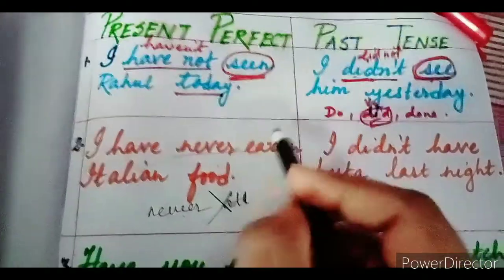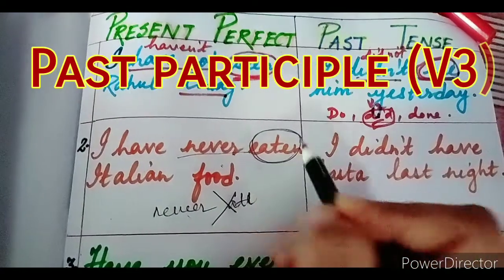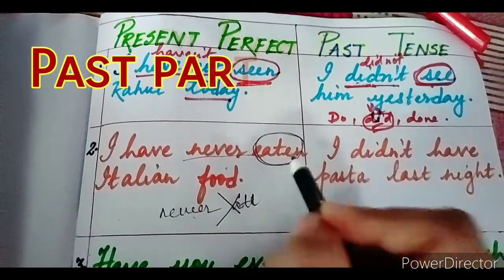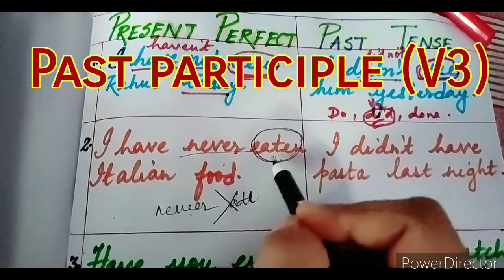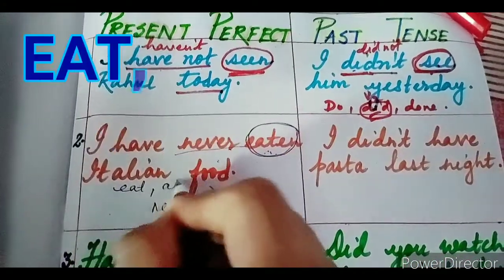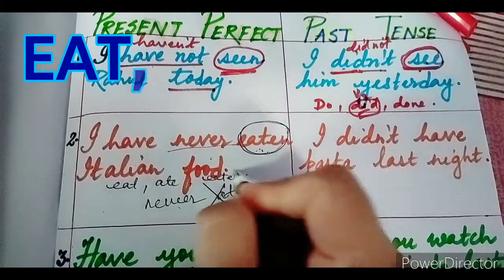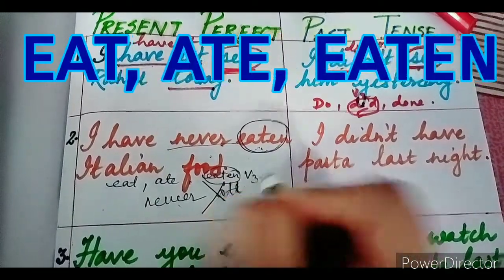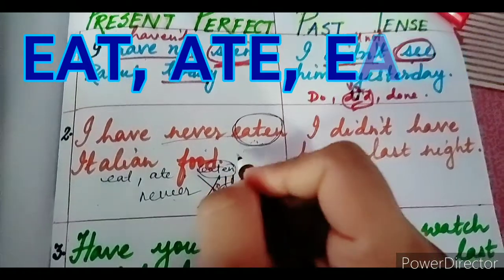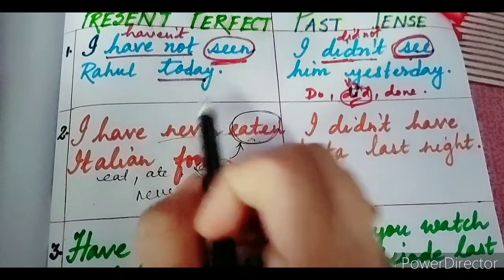That means we are using the third form of the verb, that is the past participle of the verb eat. We write eat, ate and eaten, isn't it? So the verb form 3 is eaten, the past participle form. That is what we are using here in the present perfect tense.